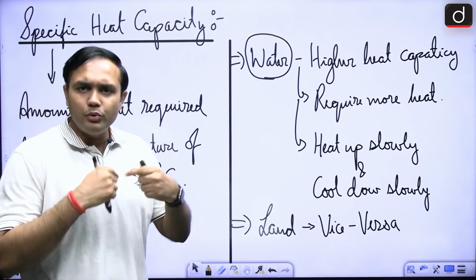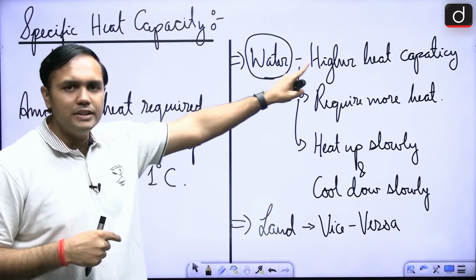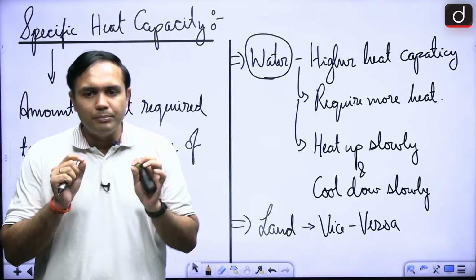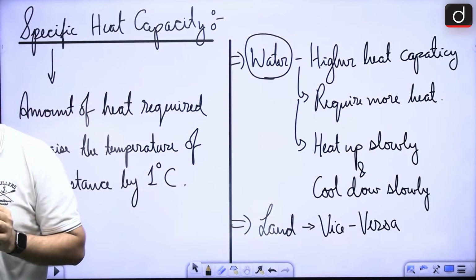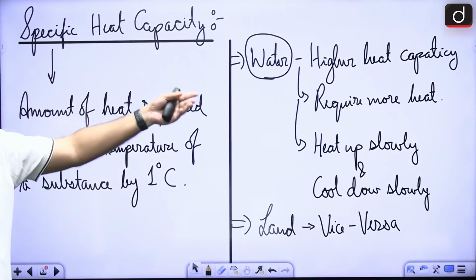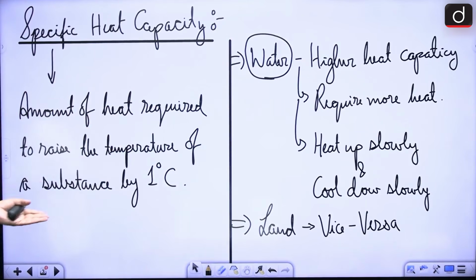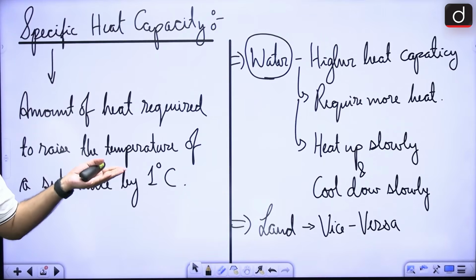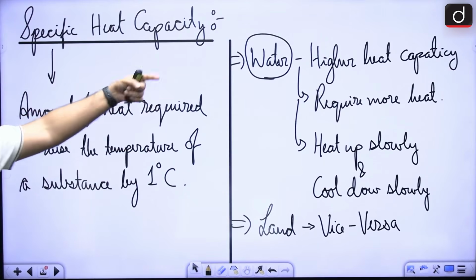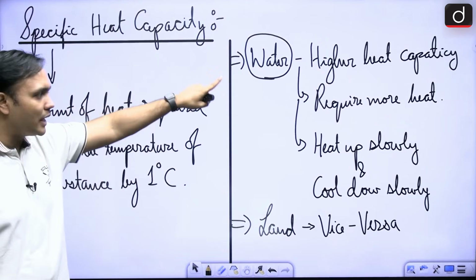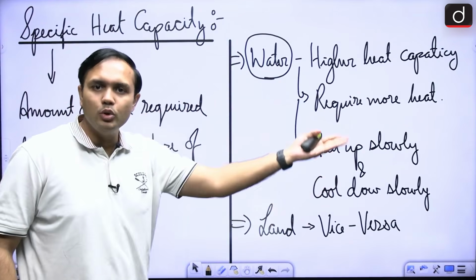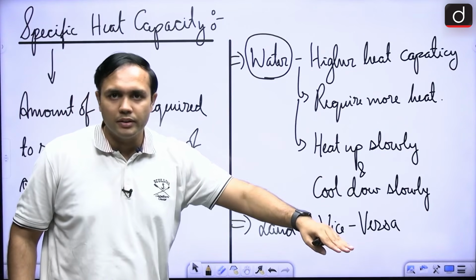So if water has higher specific heat capacity, it means it will require more heat to raise the temperature of water by 1 degree Celsius, in comparison to land. That means it will heat up slowly and cool down slowly.